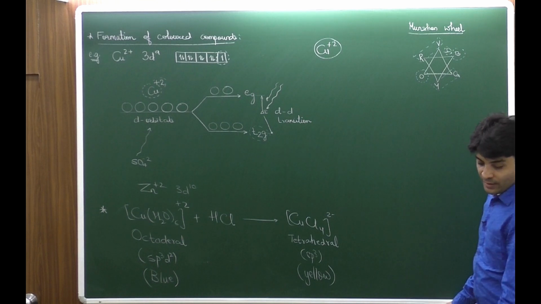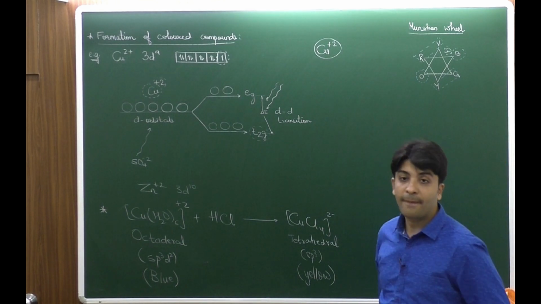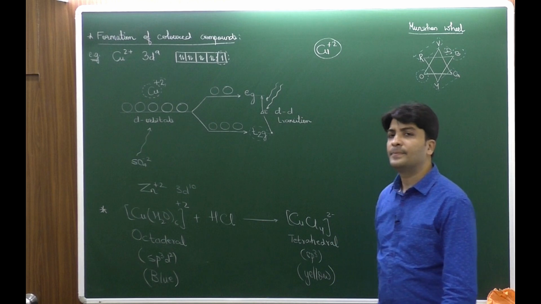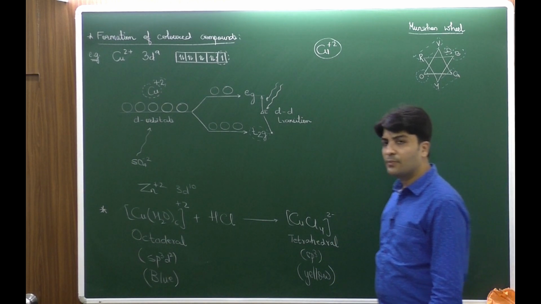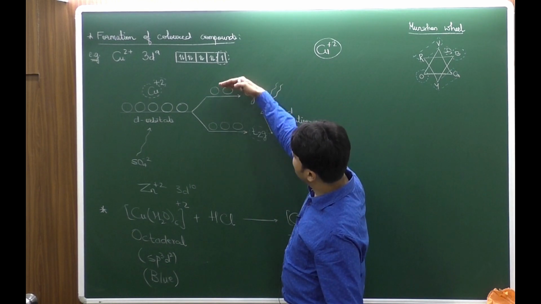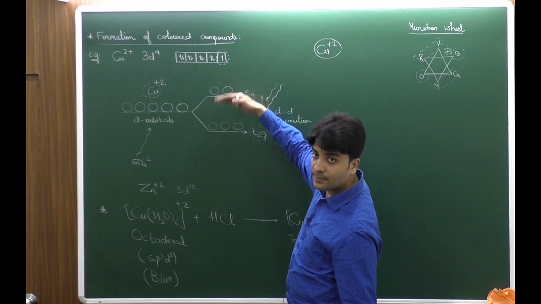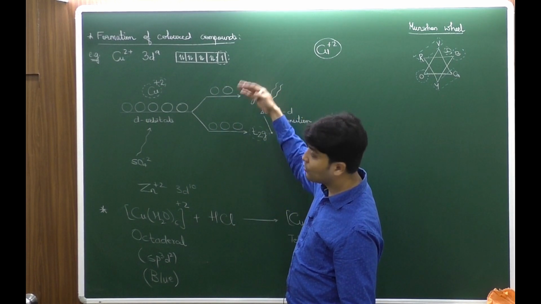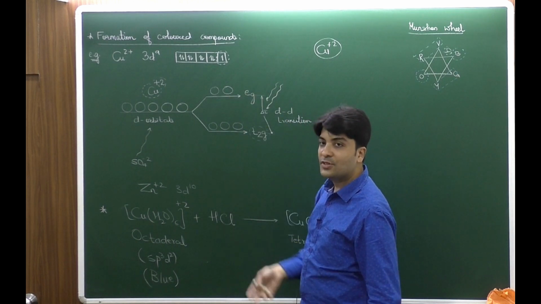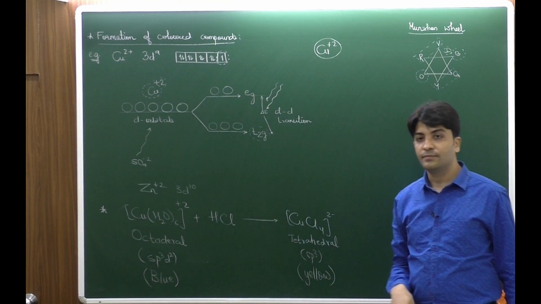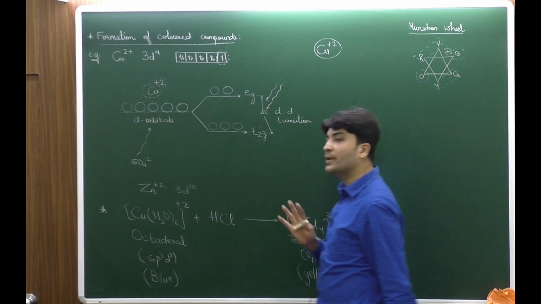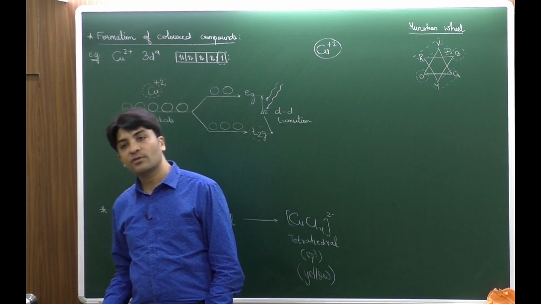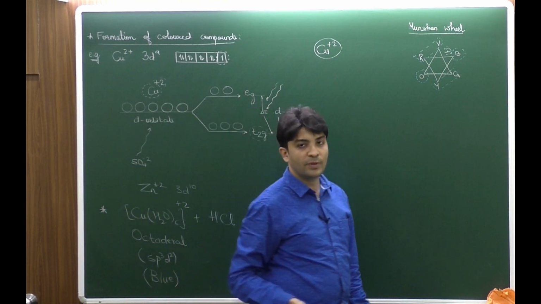Okay, have a look. If there is more than one unpaired electron, there might be a bigger difference in the energy gap. Based on that the absorption will differ. If absorption differs, then the excitation and the emission will differ, and the color will differ. So that all depends on the unpaired electrons. Minimum one unpaired electron should be present for the excitation to be possible.